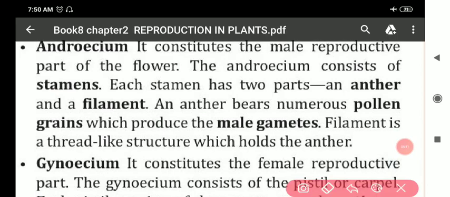Next part, my dear students, we have the androecium, the third part. This is the male reproductive part of the flower.